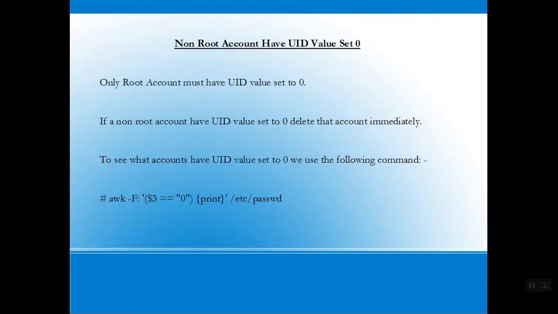Now, if a non-root account has a UID value set to 0, we know that only the root account must have a UID value of 0. If a non-root account has a UID value set to 0, we need to delete that account immediately. To see which accounts have a UID value set to 0, we use the following command: awk -F: '$3 == 0 {print}' /etc/passwd.